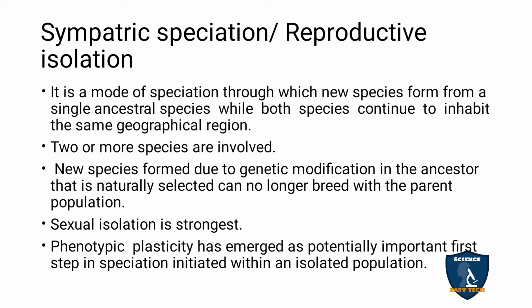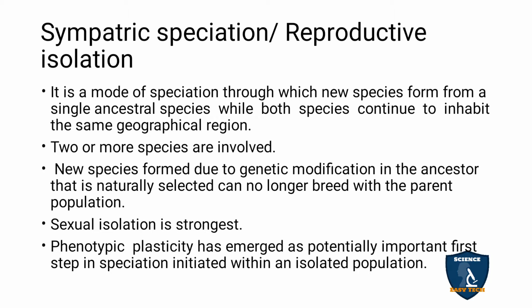Two or more species can be involved in this process. A new species formed due to genetic modification in the ancestor, which is naturally selected, can no longer breed with the parental population. That is, the new species has been formed. How? Due to a change in the genetic makeup, the new species cannot interbreed with the parent population. So sexual isolation is strongest in this case. That is, sexually they are separated.